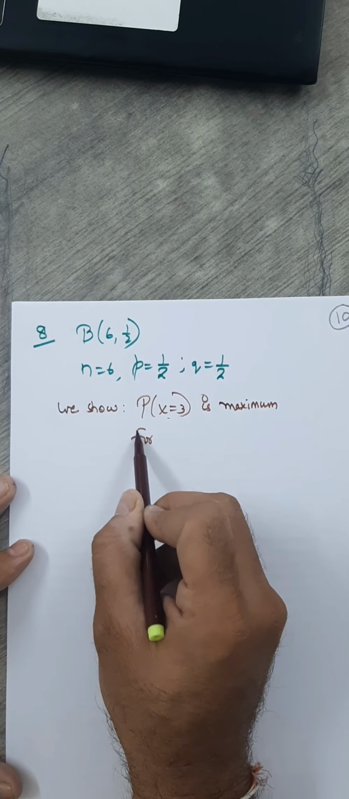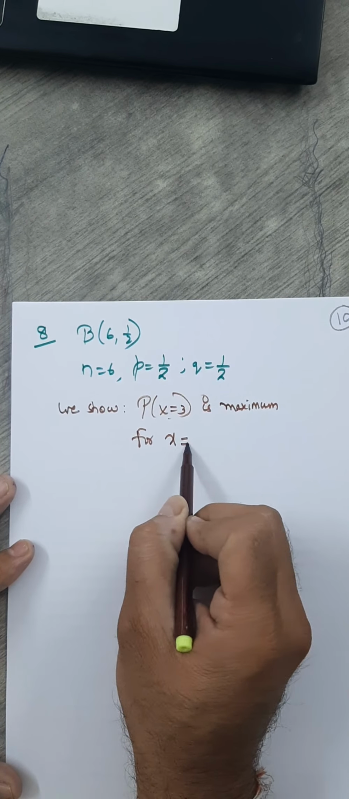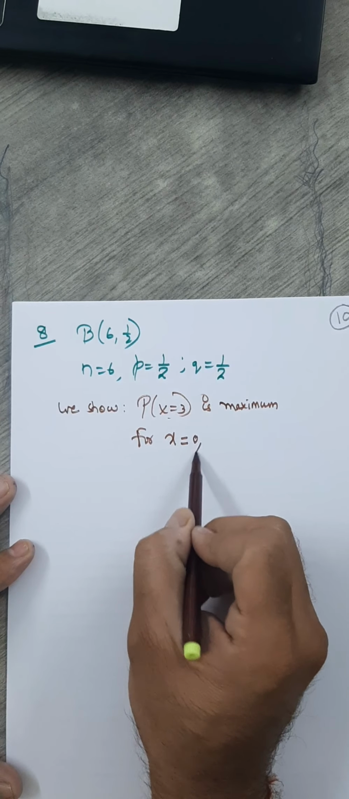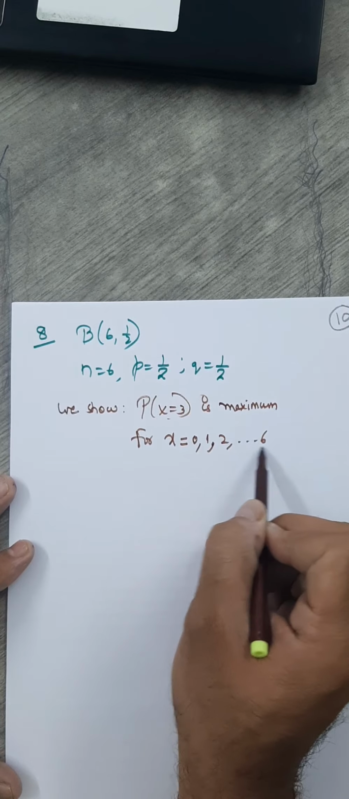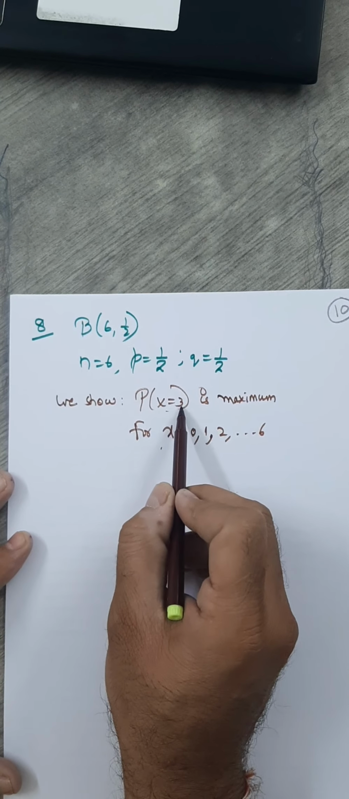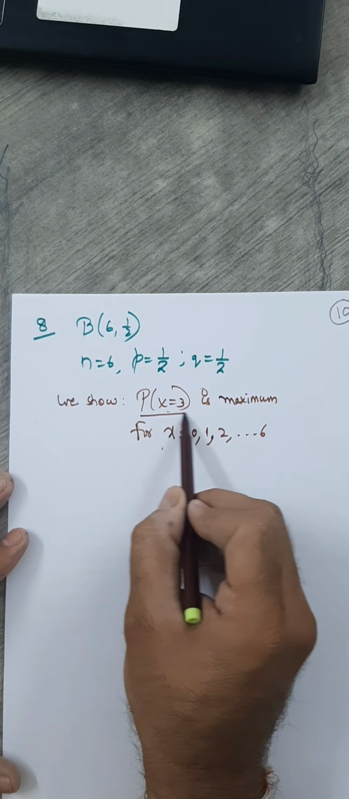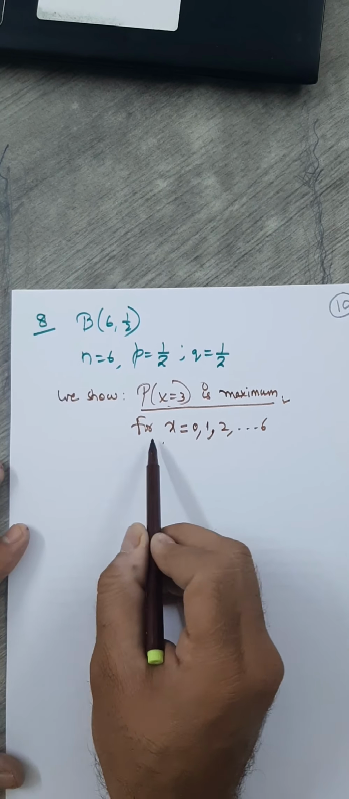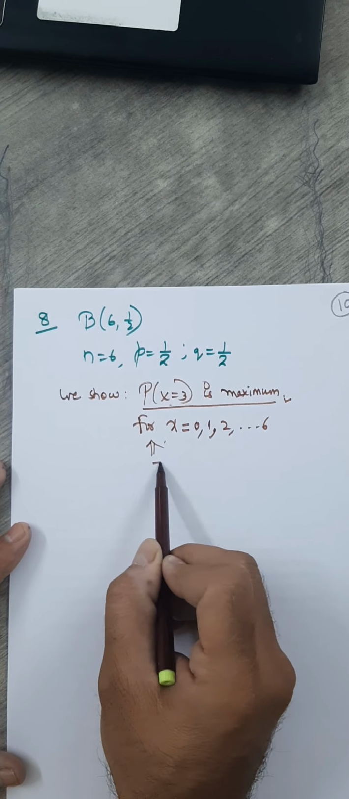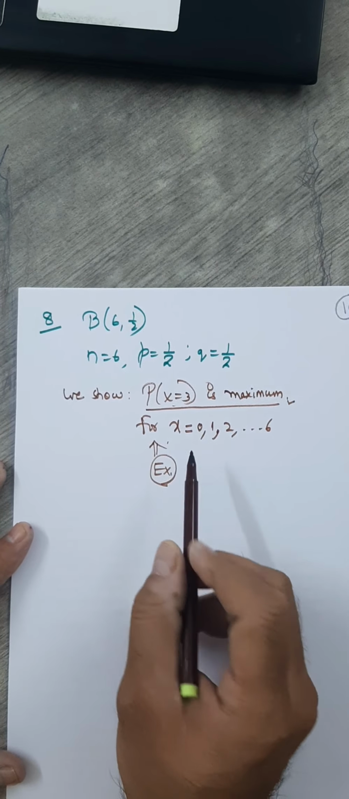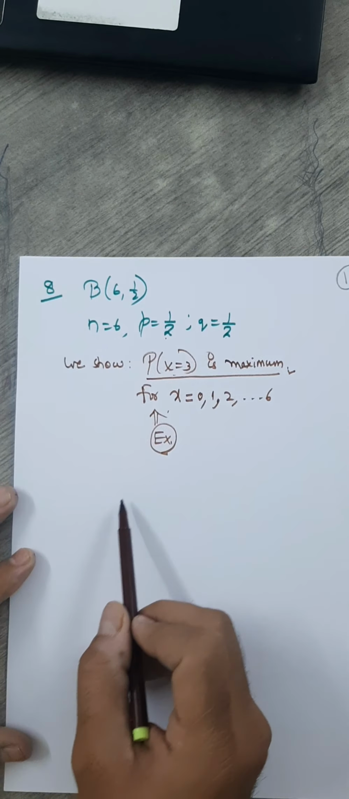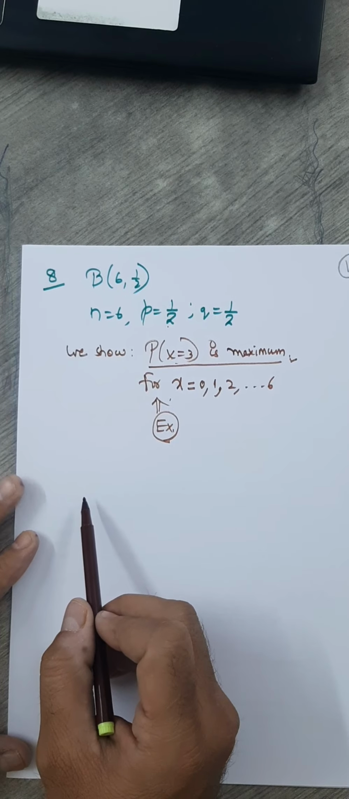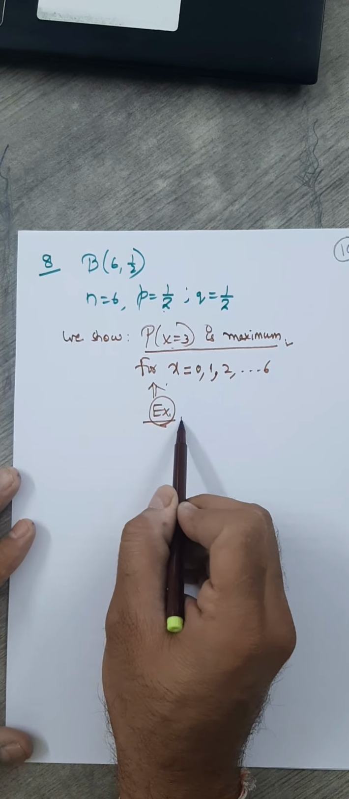What are the possible values of X? Your value starts from 0, then 1, up to 6. So out of these, when X is 3, this probability should be highest, maximum. So try this one, not difficult. You will immediately realize why when X is equal to 3, this is highest, because P and Q are equal. Just write the formula, you will come to know. So this I leave it for you.